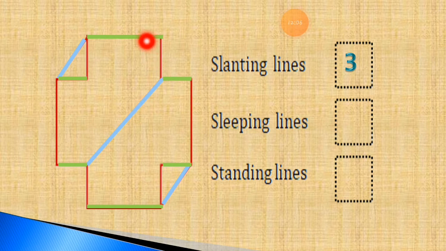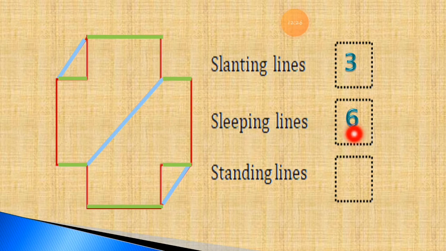See this, here is sleeping line number 1. Here is sleeping line number 2. Here sleeping line number 3. Sleeping line number 4. Here the sleeping line number 5. And here the sleeping line number 6.